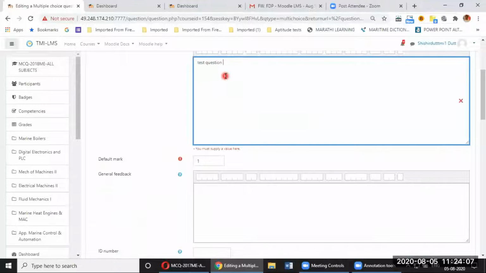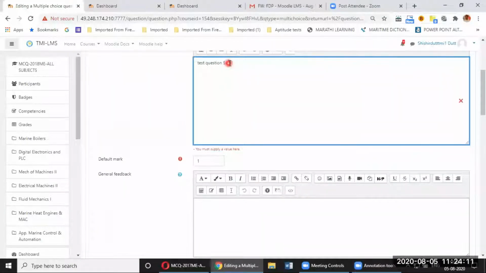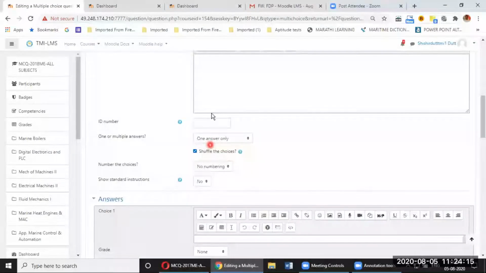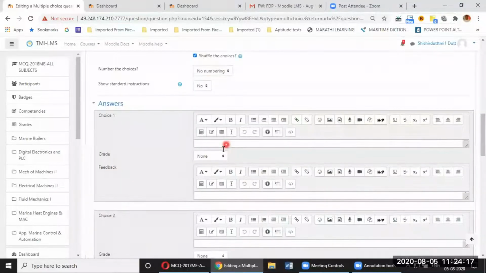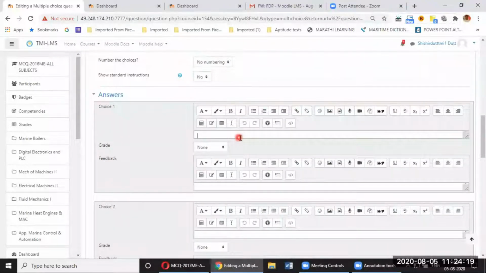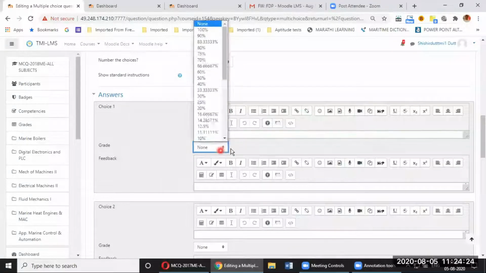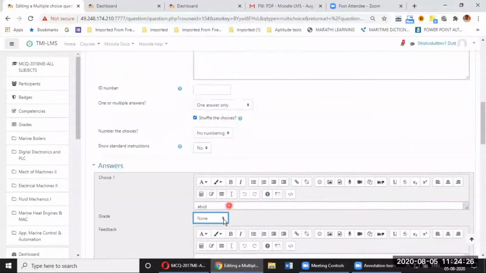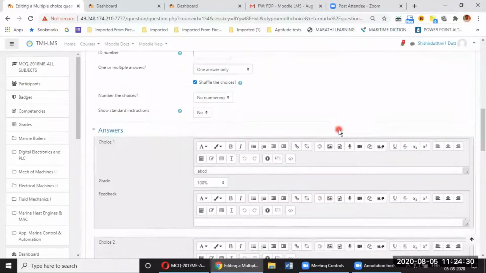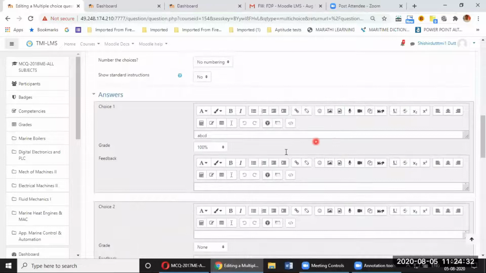I have chosen only one answer. Choice 1 is, let us say, A, B, C, D, and let us say this is the right answer, so I give it 100% weightage. That means he will get full 100 marks or 1 mark, whatever the weightage is.